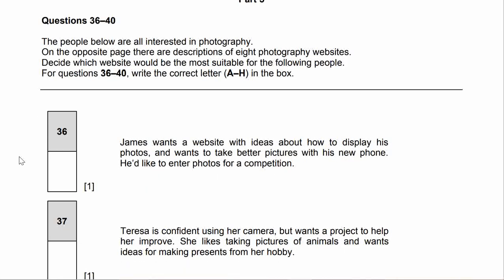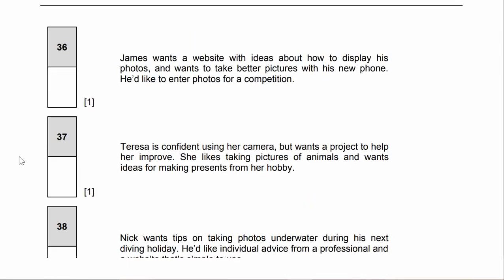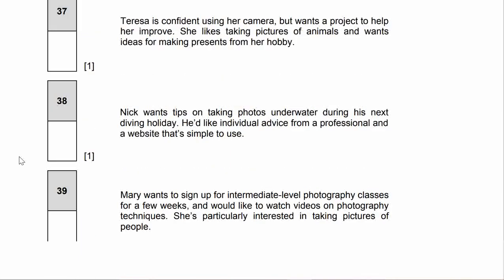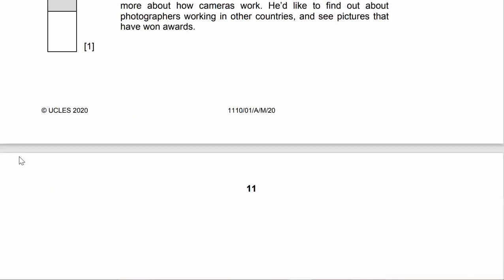Then 36 to 40 is Part 5. This is 36, 37, 38, 39, 40.